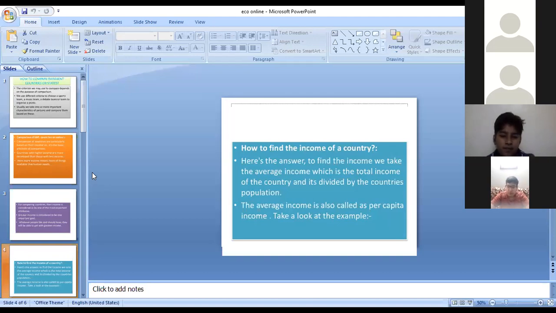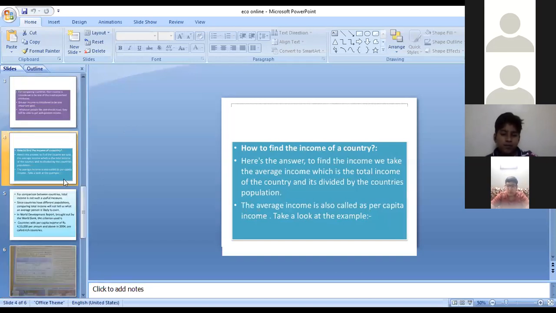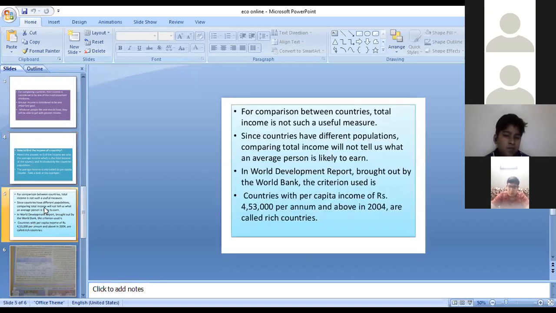In the World Development Report, this criteria is actually used by the World Bank. Because you are having different books of different years, the criteria will also be different. In the 2006 report of the World Bank, countries were classified into two categories, rich or poor. Countries with per capita income of 4,53,000